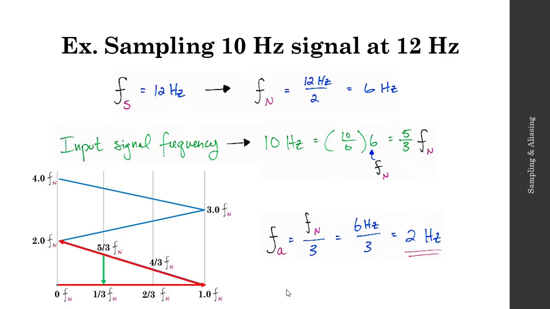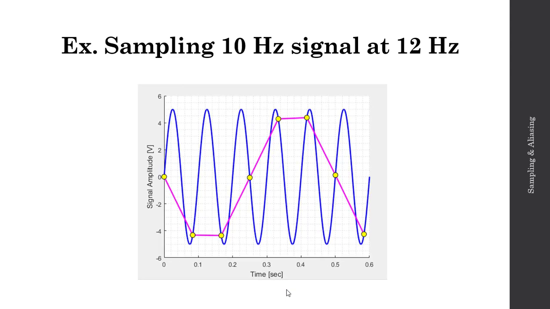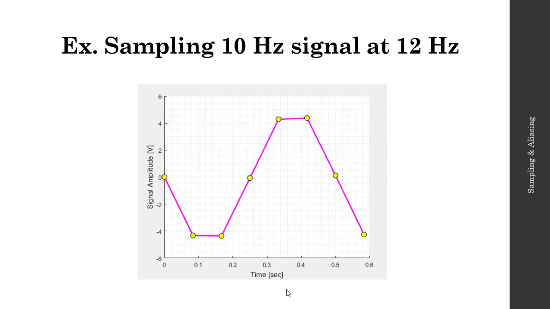We've calculated a Nyquist frequency of 6 Hz to begin with, so we have Fn over 3 is 6 over 3, or 2 Hz. Which makes sense, because when we were sampling our 10 Hz signal at 12 Hz, we ended up with a 2 Hz reconstructed signal. This is in fact our aliased frequency.